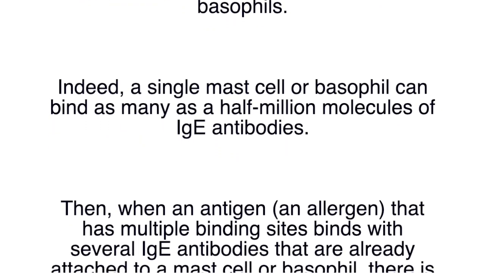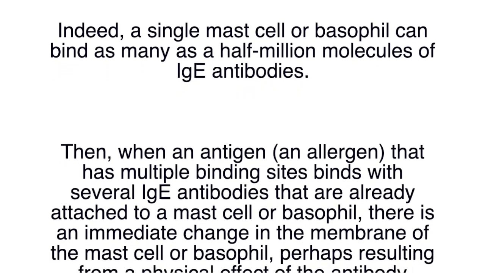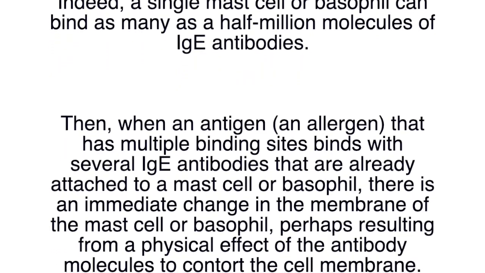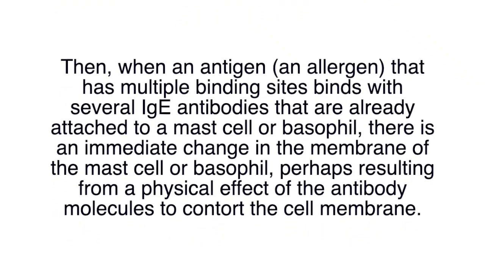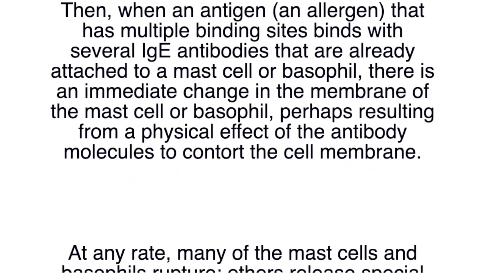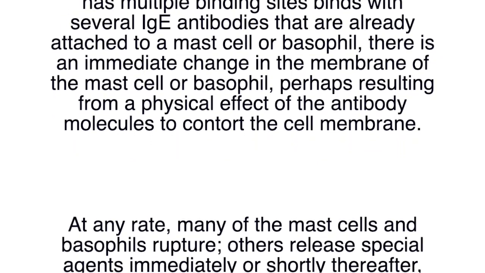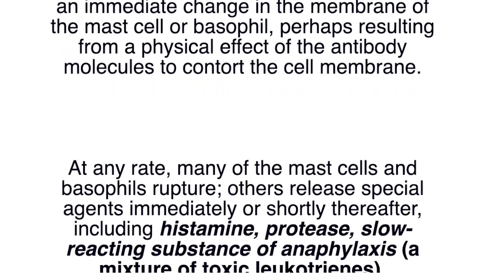Then, when an antigen, that is an allergen, that has multiple binding sites binds with several IgE antibodies that are already attached to a mast cell or basophil, there is an immediate change in the membrane of the mast cell or basophil, perhaps resulting from a physical effect of the antibody molecules to control the cell membrane.